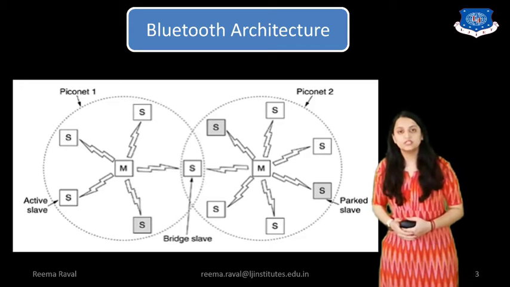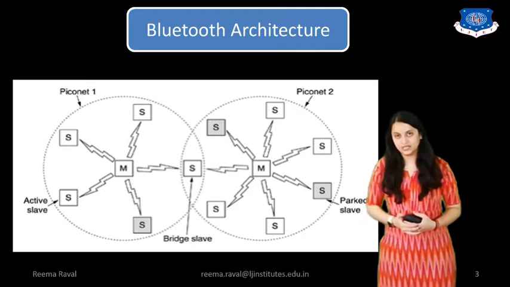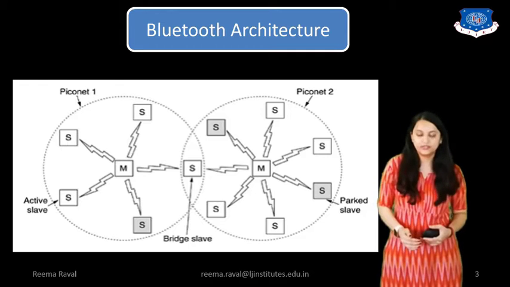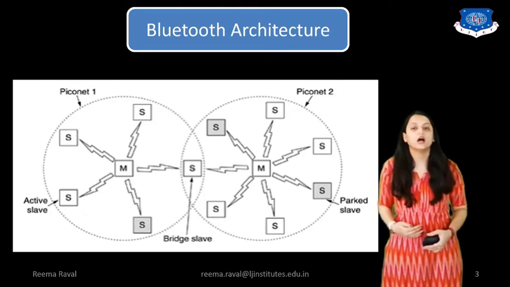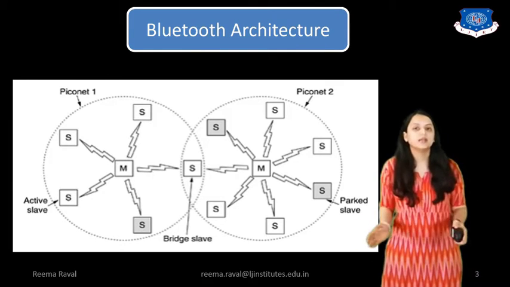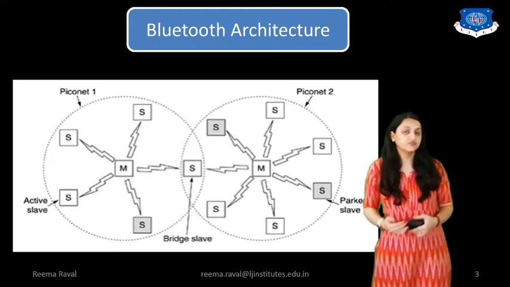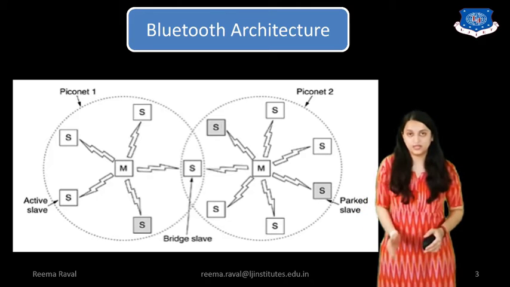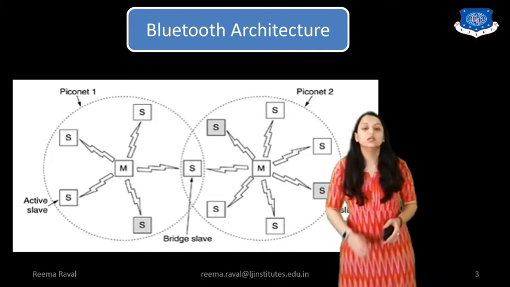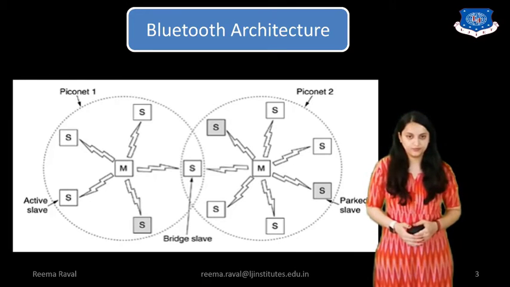So in Piconet 1, as you can see, which is a collection of different such master and slave devices, the active slave is indicated. That means at this period, it is receiving the data, which is the active slave. And the other ones, which are waiting for receiving the data, are called the park slaves. So these are the basic 2 active and park slave concepts. Now, there may be a slave device which will be in the region of two different devices. That means two master devices. That is called the bridge slave. So here the device which comes in the range of two different piconets is called the bridge slave.